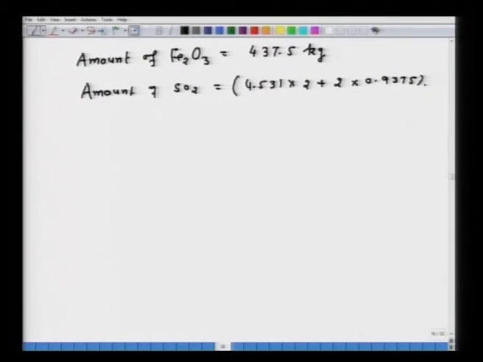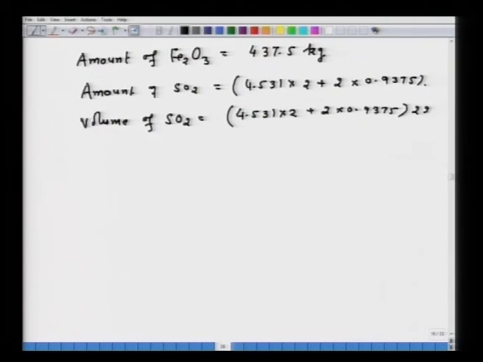4.531 into 2 plus 2 into 0.9375. Now, the volume of SO2 will be equal to 4.531 into 2 plus 2 into 0.9375, multiplied by 22.4. Mind you, this is in kg moles, so this is in meter cube. This amount comes to 245 meter cube. So, this is the answer for the fourth one, and this is also the answer for the fourth one.